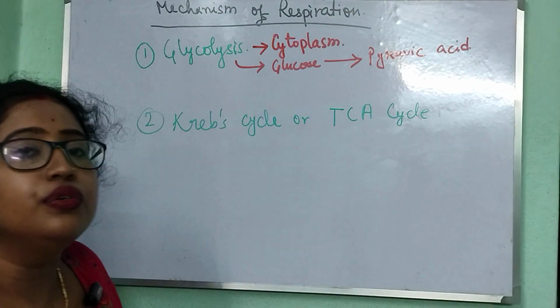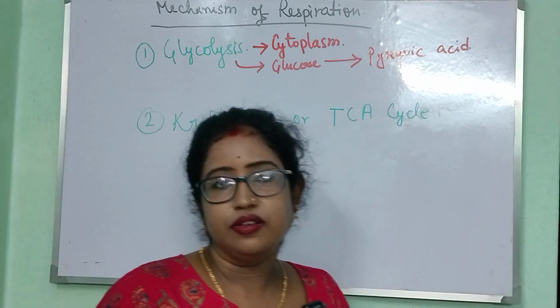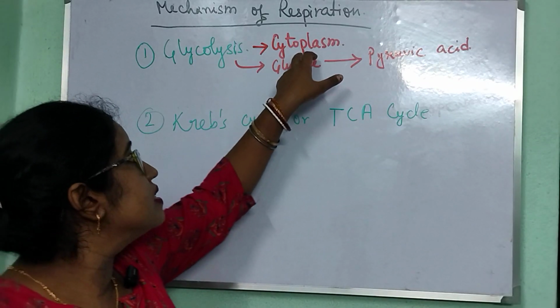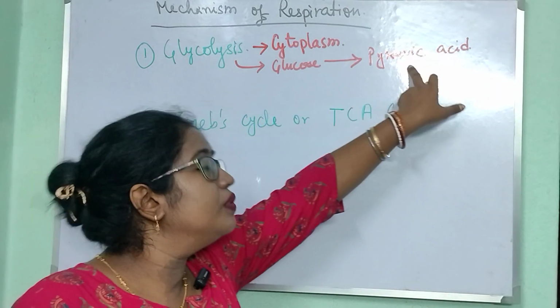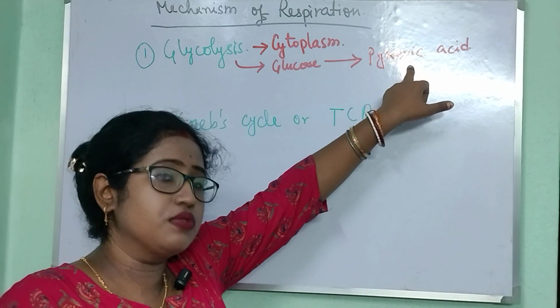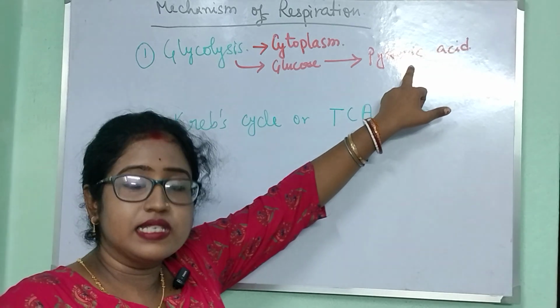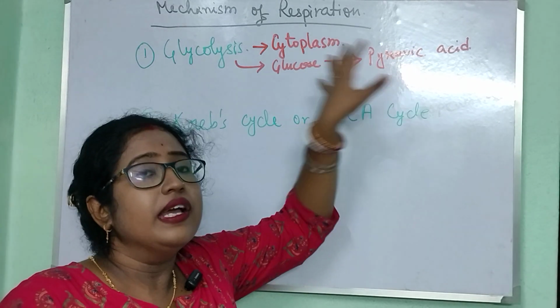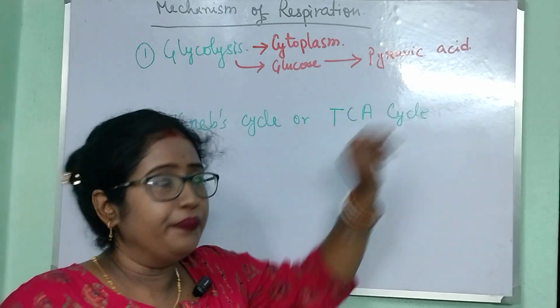This process doesn't need oxygen. It means in the cytoplasm, glucose is transformed into pyruvic acid, and this process won't require any oxygen molecule.